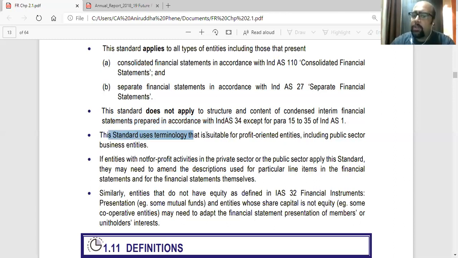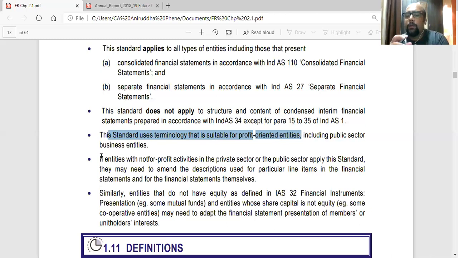This standard uses terminology that is suitable for profit-oriented entities. So whatever terminology, that is how the balance sheet and the profit and loss account have to be prepared, is given in the standard. What are the terms to be used, including public sector entities, that is PSUs also. PSUs also are working for profit. Obviously, they are working for welfare, but they are also profitable. If you see all the oil companies, the power companies of the government, steel companies under the government, they are making good profits. Some are in losses, but many are in profits.